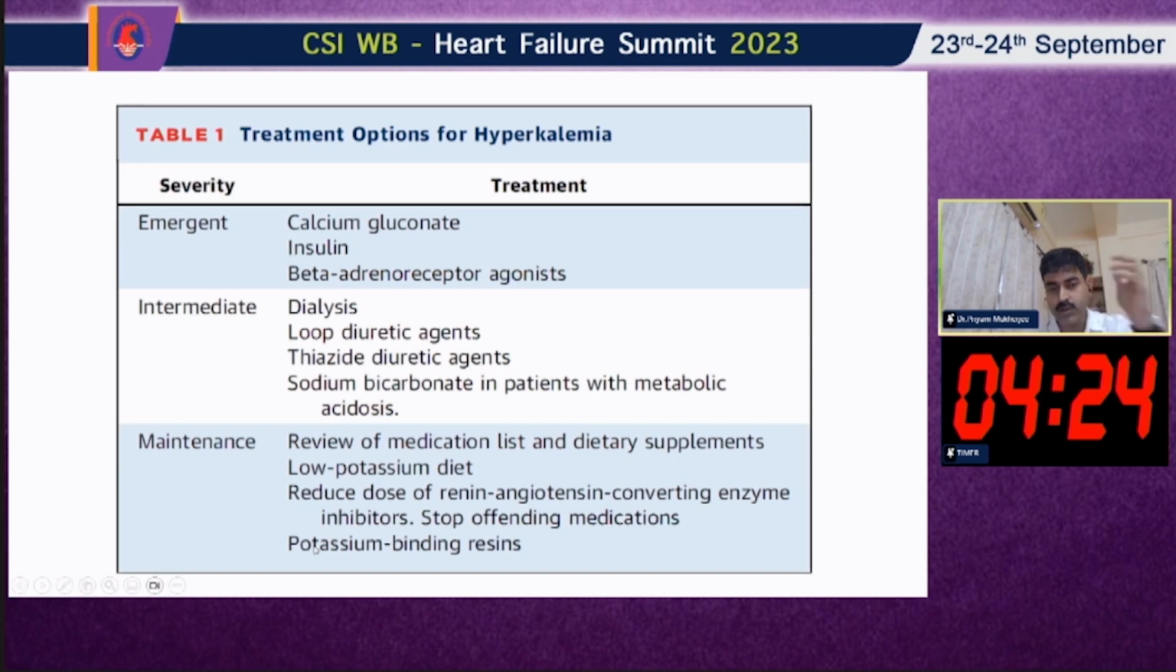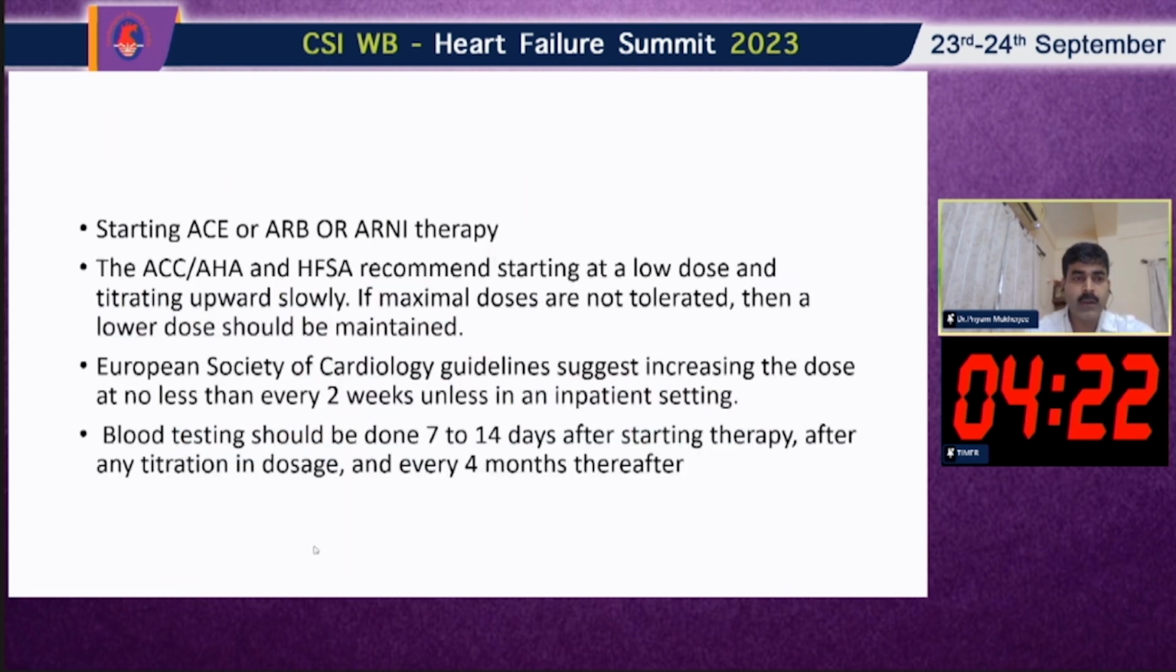So these also have some roles nowadays. Now this is the recommendation on how to start ARB and ARNI and how to monitor. This is a clear-cut recommendation: start with a low dose, and if maximal doses are not tolerated, then a lower dose should be maintained. So this is number 1.